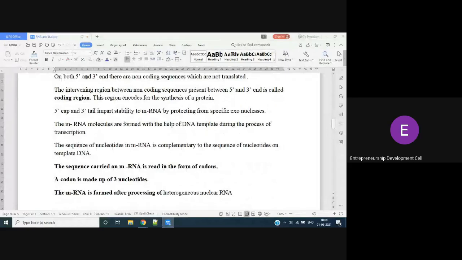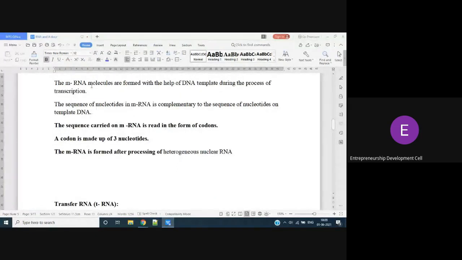On both 5' and 3', there are non-coding sequences. Yeah, this is very important. Coding sequences are not present in the tail as well as in the cap region. Only the middle part is coding region, not cap, not tail. కాప్ లో ఇంకా tail లో కోడింగ్ రీజన్, కోడింగ్ సీక్వెన్సెస్, కోడాన్స్ ఉండవు. క్యాప్ టెయిల్ మధ్యలో ఉన్న రీజన్ లోనే కోడింగ్ సీక్వెన్సెస్ ఉంటాయి. Just what will they do then, cap and tail? They will give stability to mRNA. This is a very important point.